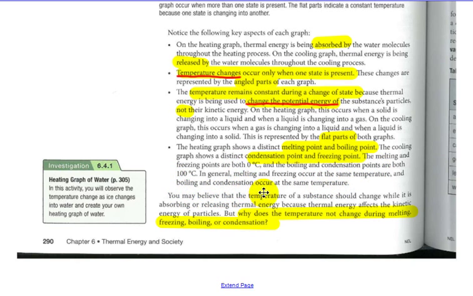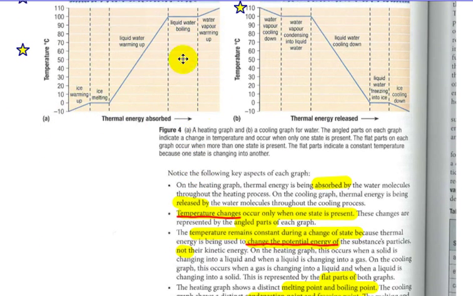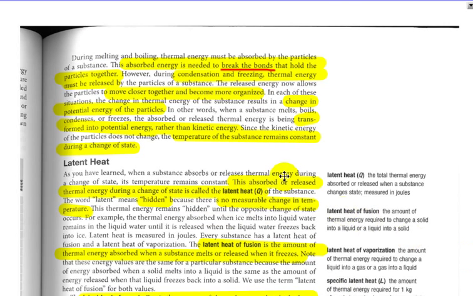In general, melting and freezing occur at the same temperature, and boiling and condensing occur at the same temperature, as I mentioned. So you may believe the temperature of a substance should change while it's absorbing or releasing thermal energy because thermal energy affects the kinetic energy, but of course the temperature is not changing in those flat line parts, those changes of state. So during melting and boiling, thermal energy must be absorbed by the particles. Now here's what's happening here, folks. The absorbed energy is needed to break the bonds that hold the particles together. So if we're heating it, breaking the bond between the solid particles.